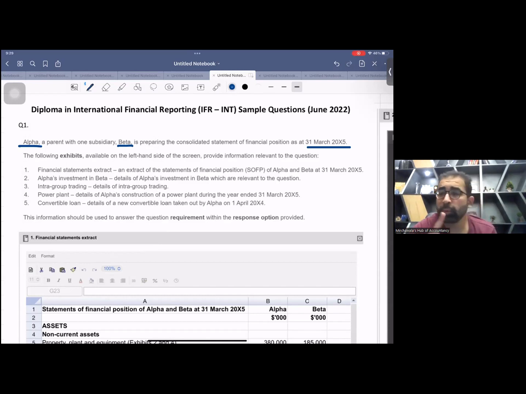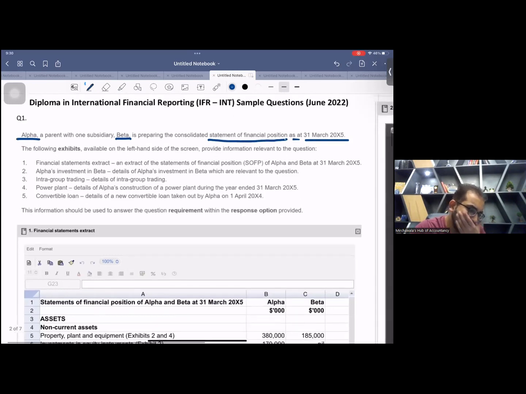Now don't forget, this is not a question of income statement or SOCI. This is SOFP, the statement of financial position, right? And a statement of financial position is always as at. Hope you remember, it's always as at. Income statement is for the year, but SOFP is as at, right? Okay. Now, let's move on. So, we have already identified the accounting period.